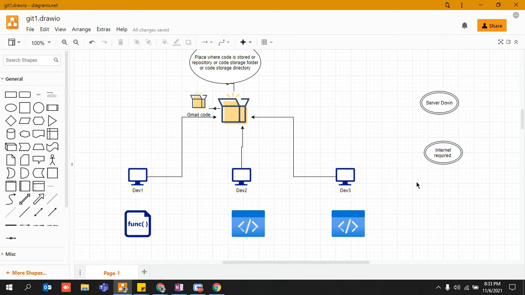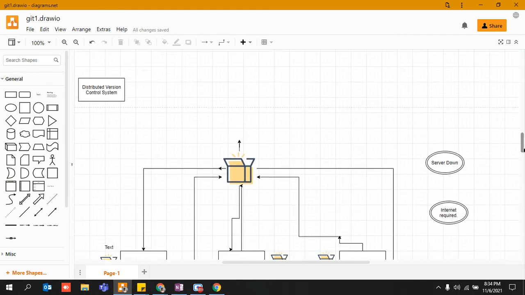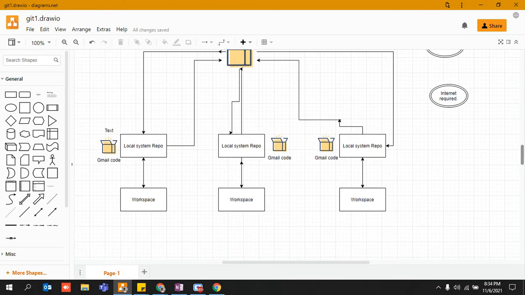And the second drawback was that internet was required. Let's say if you want to create your EC2 instance, you need to have internet. And if you are in any region or any part of the world and you do not have internet access, you cannot create an EC2 Linux machine. Why? Because internet is mandatory for that, right? So these are the two very basic drawbacks of the central version control system. Due to this, there came another concept of distributed version control system, right?